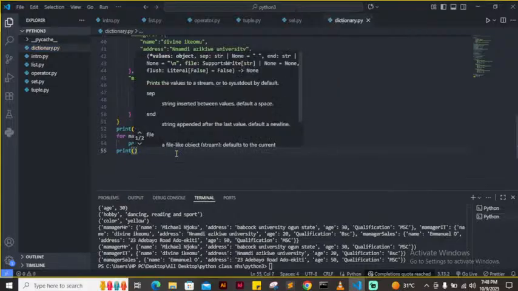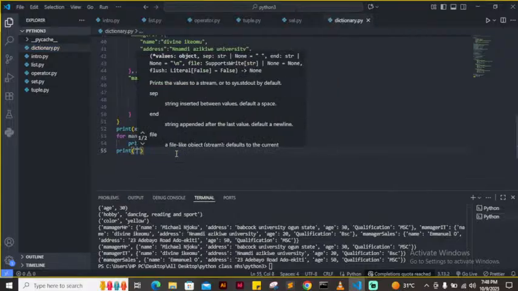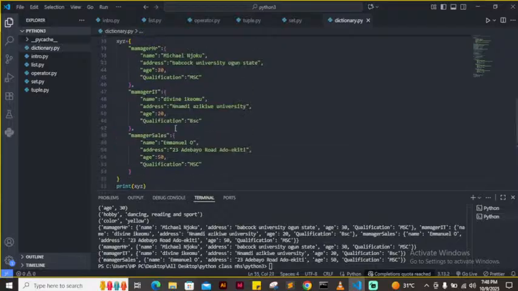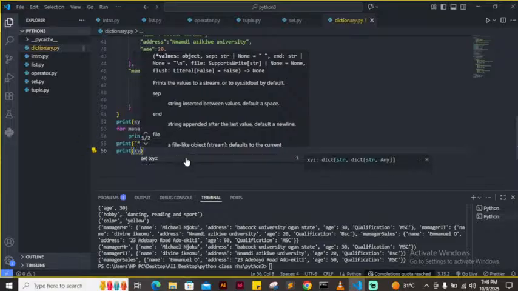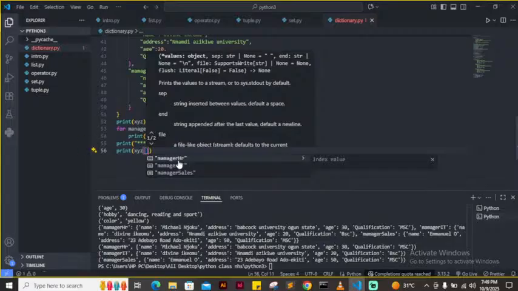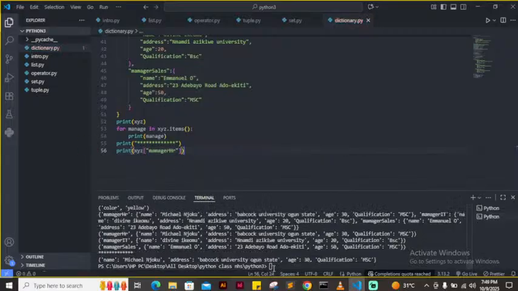Print. Let's say they ask you a question, just give me only HRO. Print, my dictionary name is XYZ. Then I will pass in the key. You can see the address, university, Ogun State, age 30, qualification MSc.